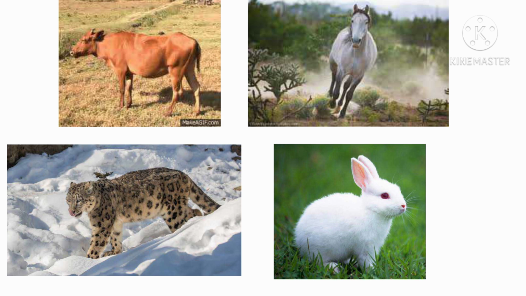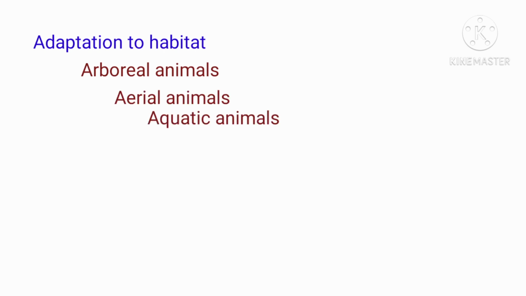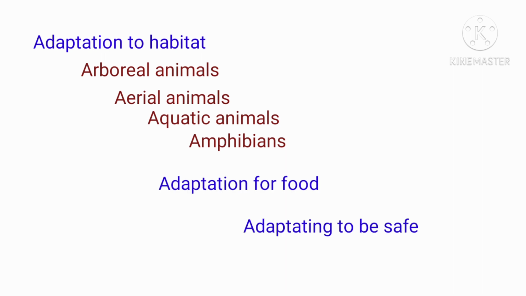Today we also learn some concepts of adaptation to habitat. In that we are going to learn arboreal animals, aerial animals, aquatic animals, and amphibians. Okay, and also we are going to study adaptation for food and adapting to be safe. Okay, let's go to learn one by one.